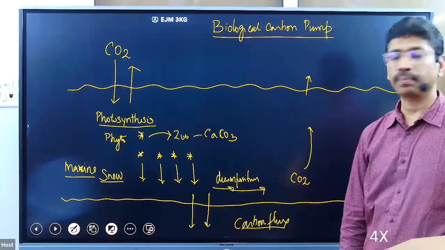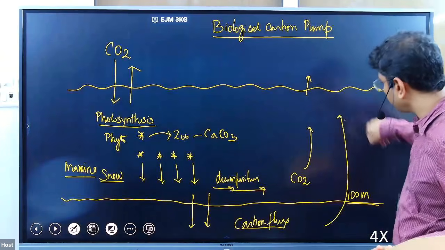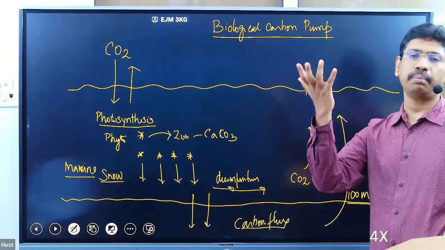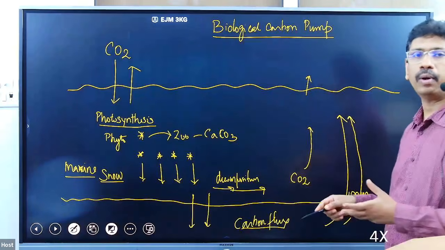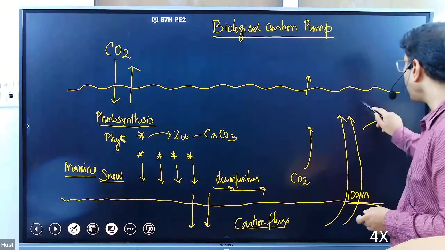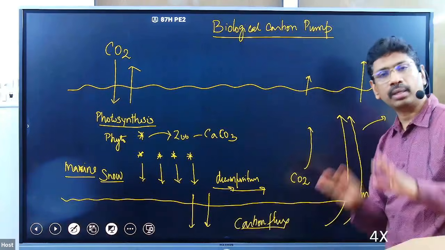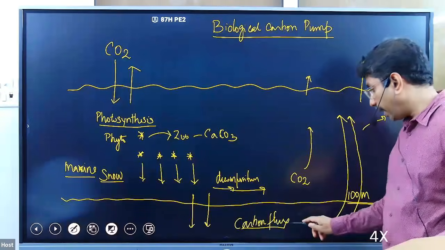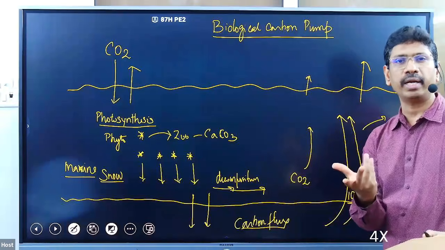So it remains there. Sometimes an upwelling current from the deep of the ocean can bring it back. The upwelling current can bring this carbon above, and again the carbon can be decomposed and sent back into the atmosphere. Otherwise, the deeper carbon gets stored at the bottom of the ocean itself for years together. Carbon means organic material, the tissue material and all.